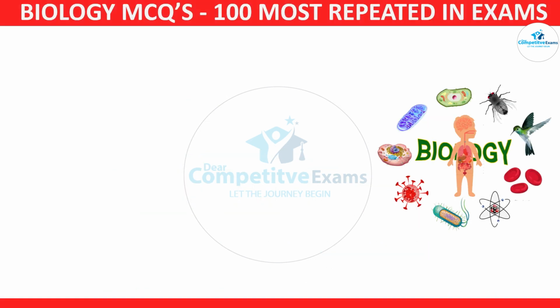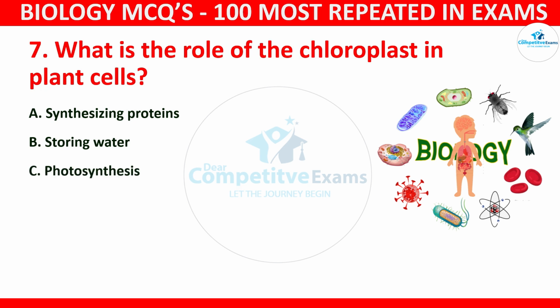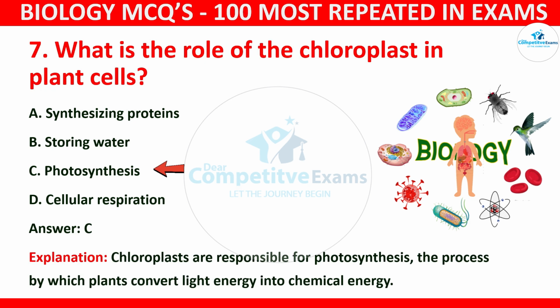Let's continue. Question number 7. What is the role of the chloroplast in plant cell? Your options: synthesizing proteins, storing water, photosynthesis, or cellular respiration. The correct answer is C, and that is photosynthesis. Chloroplasts are responsible for photosynthesis, the process by which plants convert light energy into chemical energy.